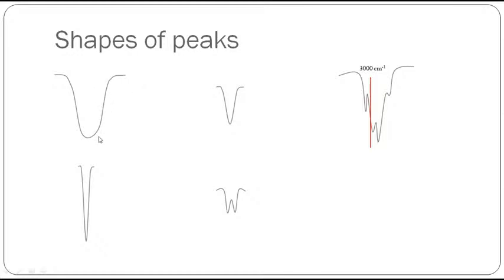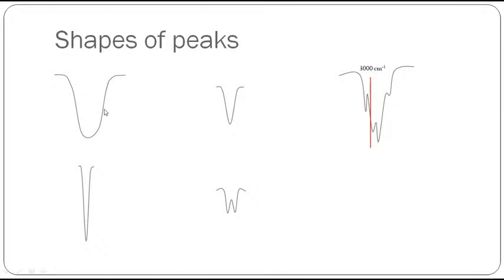The height is very high, the breadth is very high. It is called a very broad, very intense peak. And you can see here it is a broad peak. Broad you have to see here, not here. The broadness of the peak you have to see at the top. See here the distance between where it starts and where it ends.